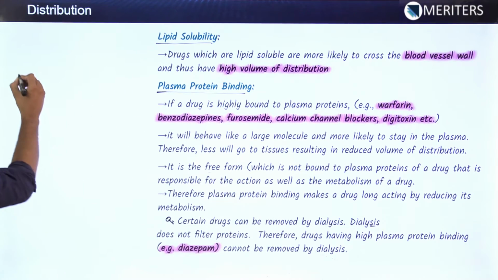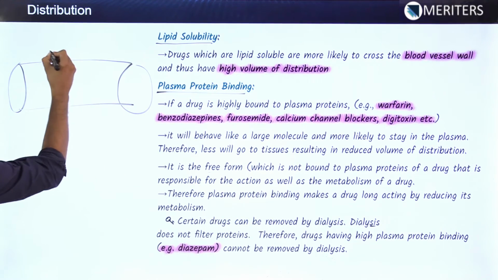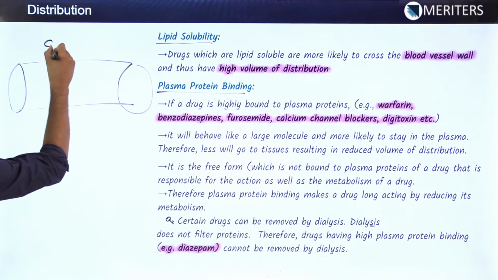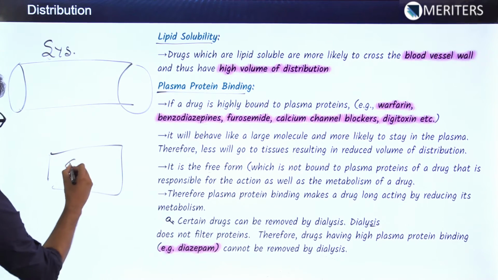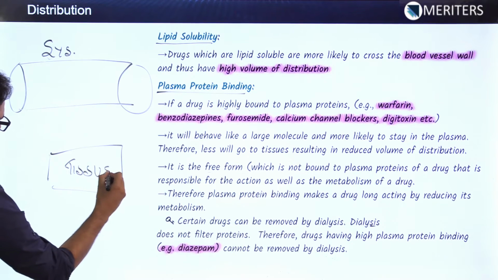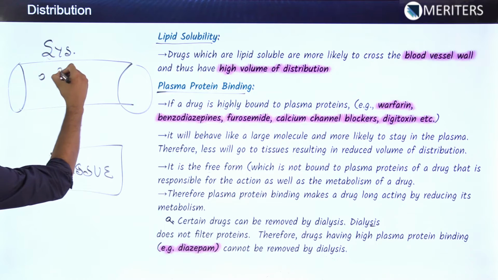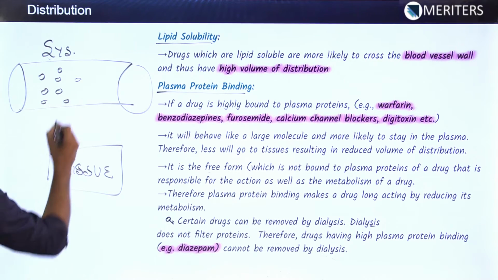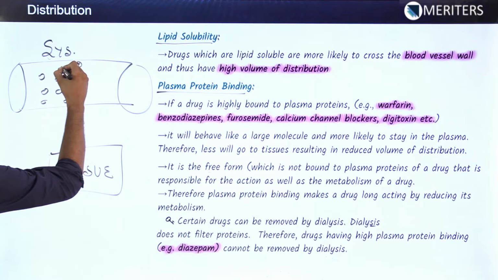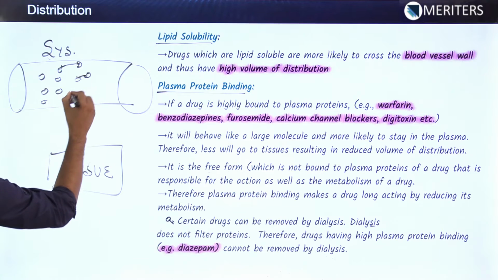Let me explain it again. Suppose this is the blood vessel having the systemic circulation, and this is the tissue of our interest where we want to put this drug. There will be certain plasma proteins inside this vessel, and the drug which we are giving, suppose I denote it with D, binds with them.